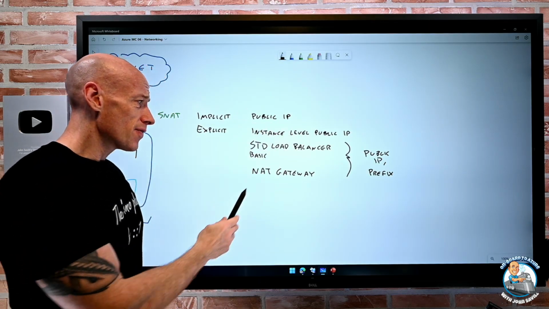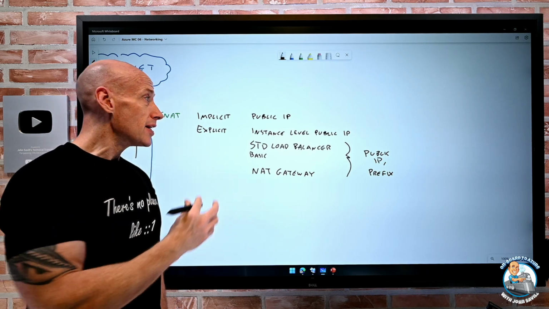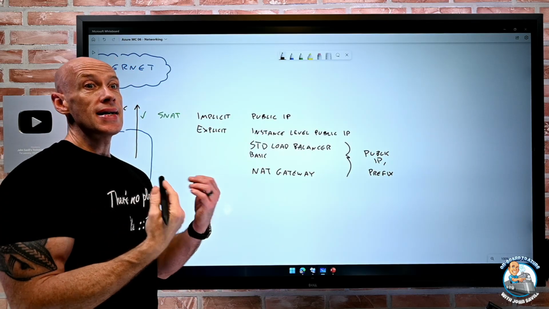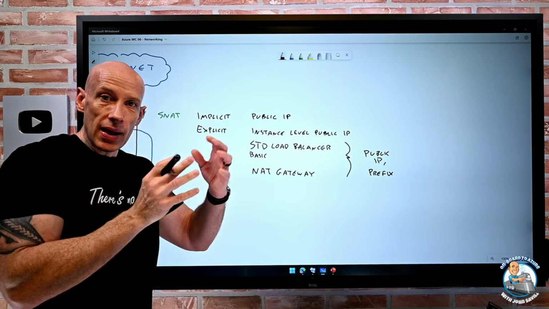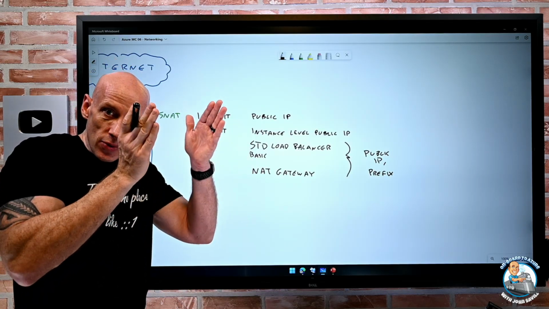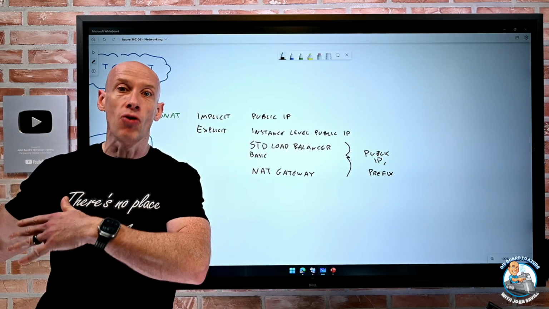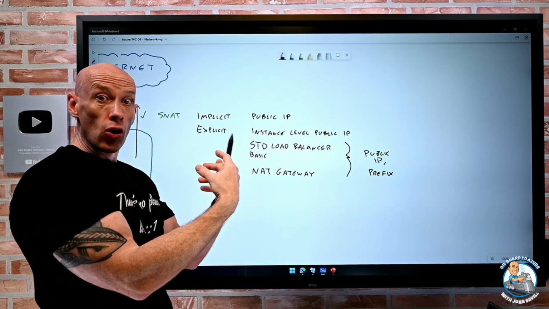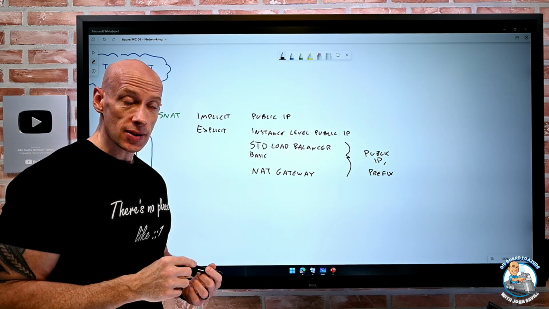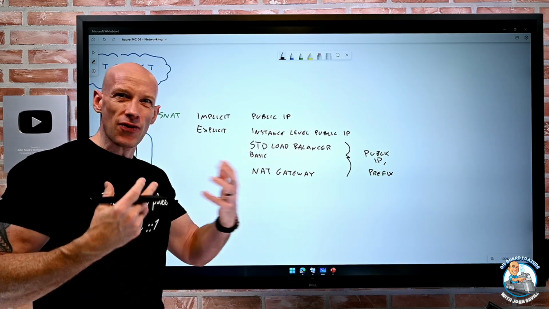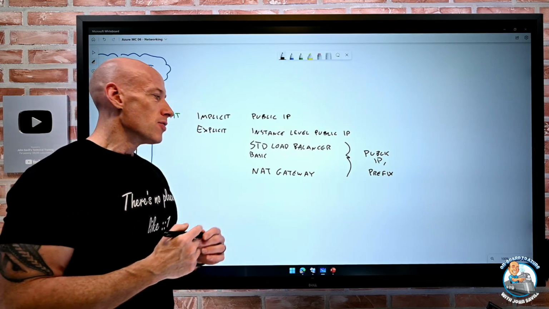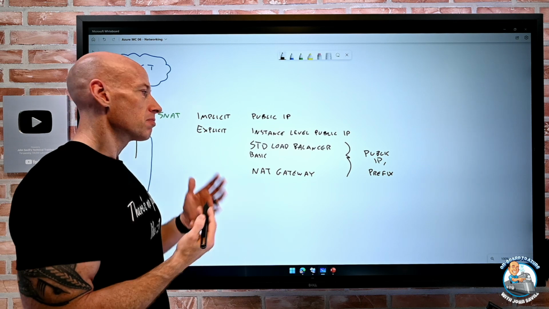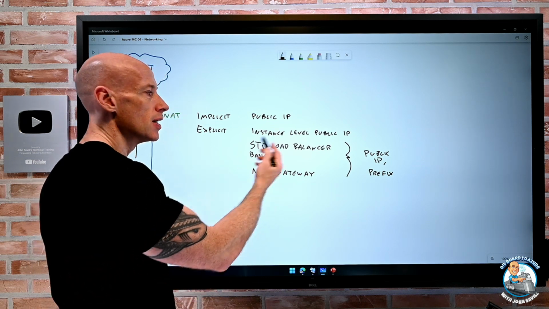The benefit here of something like NAT gateway is it's designed purely to do NAT outbound. I can define the IP addresses. It will dynamically use as many public IPs as it needs. As it fills up those 64,000 ports per IP, it will go and grab another one, depending on the amount of workload coming in. The standard load balancer outbound rules can also use an IP prefix, but I have to think about it more in advance and plan it out more in advance. So this is designed for that outbound type access. But hey, I can also do it with outbound rules with a standard load balancer.